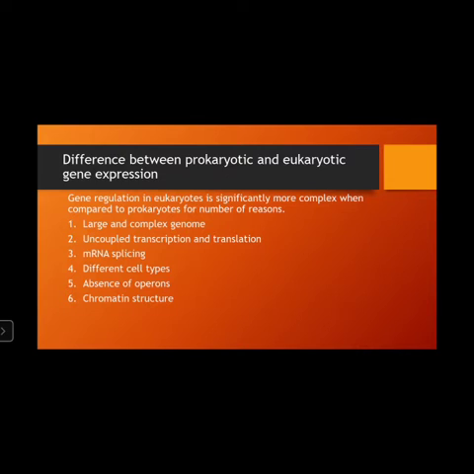There are different cell types in eukaryotes, but there are no different cell types in prokaryotes. Absence of operons: gene regulation in prokaryotes takes place by the switching on and off of operons, whereas operons are absent in eukaryotes. Structure of chromatin: the structure of chromatin is more complex in eukaryotes, whereas in prokaryotes chromatin structure is simpler.